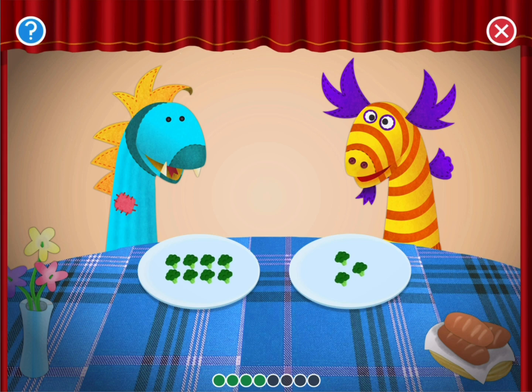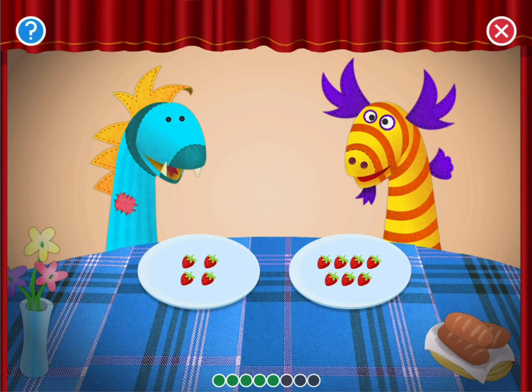The dragon puppets want the plate of broccoli with less. Tap the plate with less. Oops! That plate has more than the other one. Not that one. The dragon puppets want the plate of broccoli with less. Tap the plate with less. Try this. That plate has less than the other one.